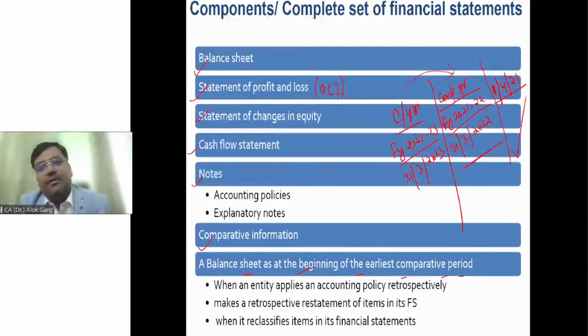So in the current year, of course, the company will correct. The previous year, the company will restate because the comparative is required to be given. But in this case, the standard says that you need to correct your opening balance also to correct the comparative closing balance. Right?